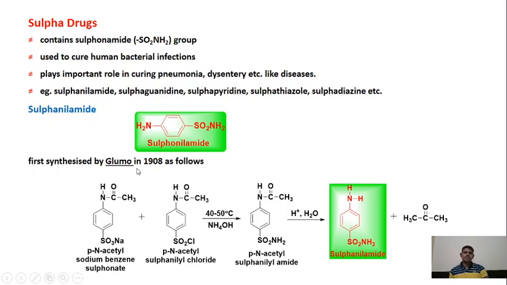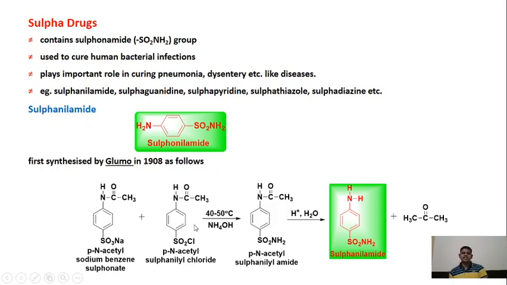Sulfanilamide was first synthesized by Gelmo in 1908, before the birth of all of us. How did he synthesize this drug? He took para N-acetyl sodium benzene sulfonate. The N-acetyl is at the para position of this sulfonate. So sodium sulfonate is there and it is attached to benzene. So this is how the compound is named: N-acetyl benzene sulfonate.